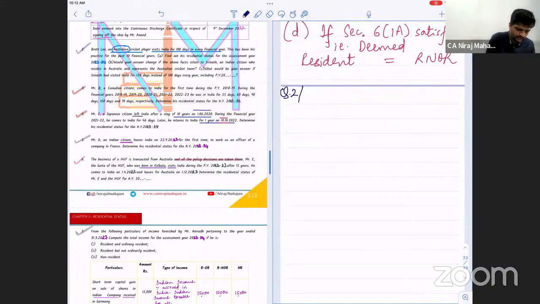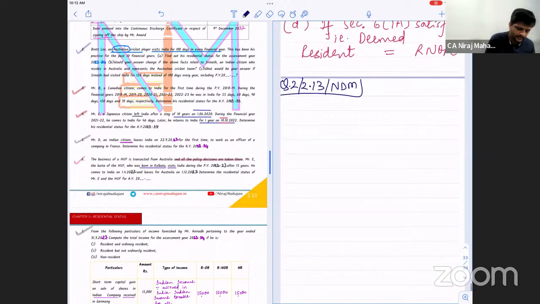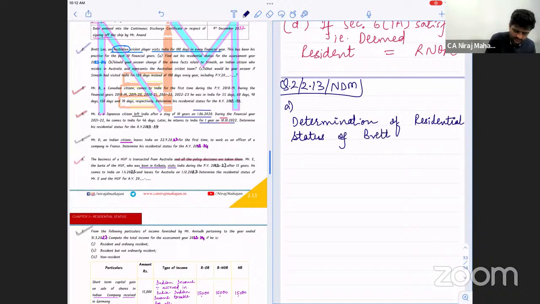Question number 2.13. Ready? You there? So, determination of residential status of Brett Lee for AY 23-24. I'm writing again sub question 1.